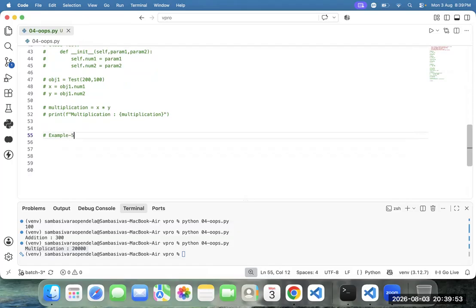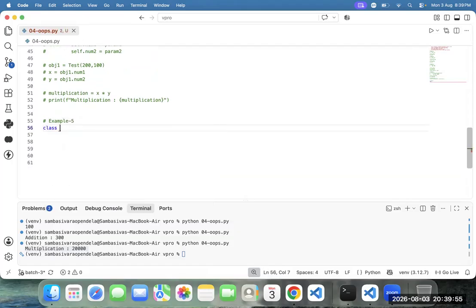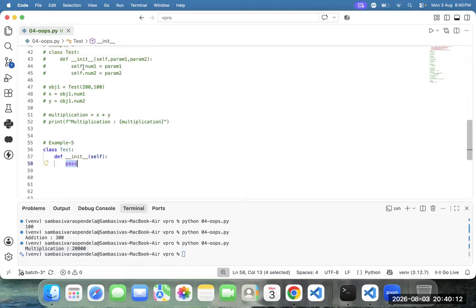Example 5. Now go to the tester. Class Tester. Rahman, how to declare the constructor? def __init__. Initially, I don't know which variables I need to create. In the previous example, my manager told me, Samba, go for the num1 number.